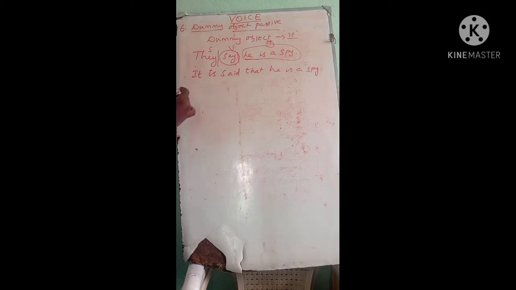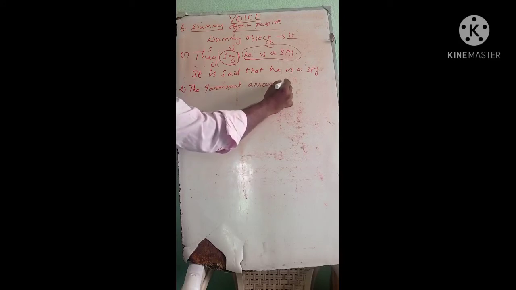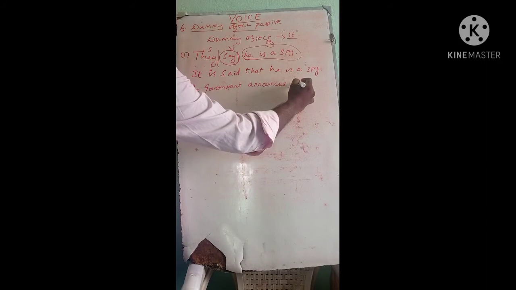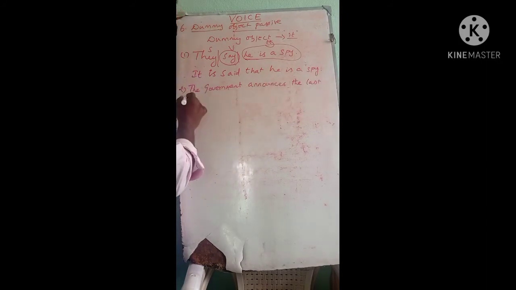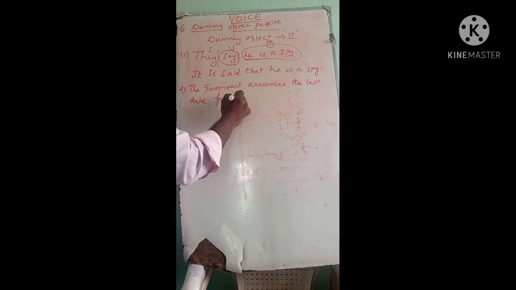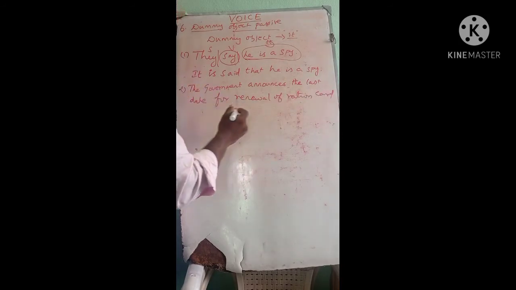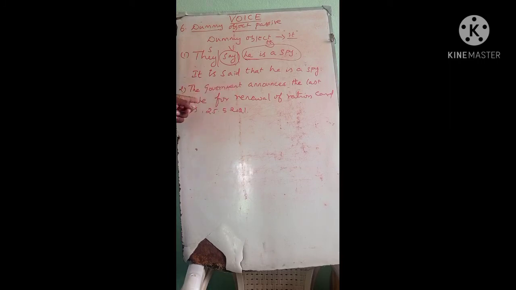For example, another sentence: "The government announces the last date for renewal of ration card is 25/5/2021."